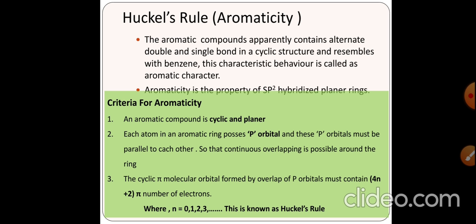The value of n should always be 1, 2, 3, that is, a complete integer. 0 can also be there. If the compound satisfies all these three criteria, then and only then will the compound be called an aromatic compound.